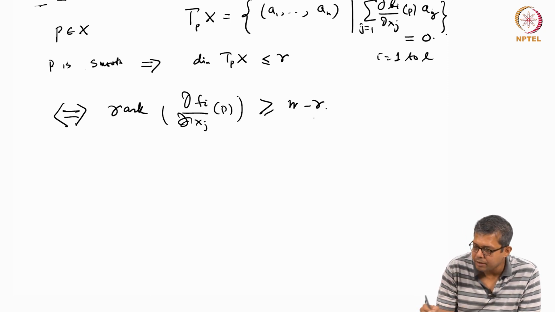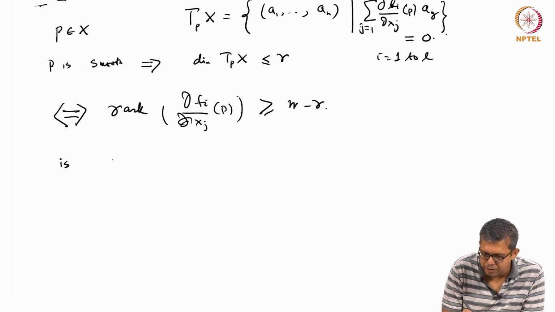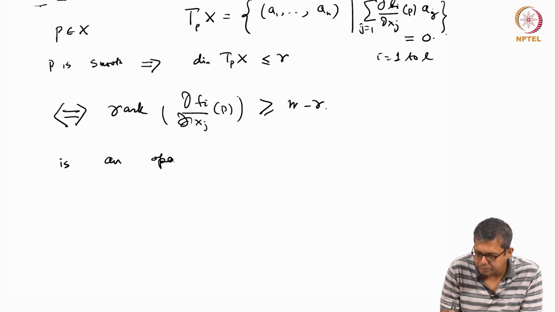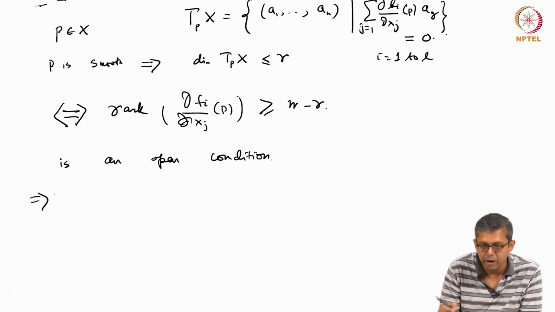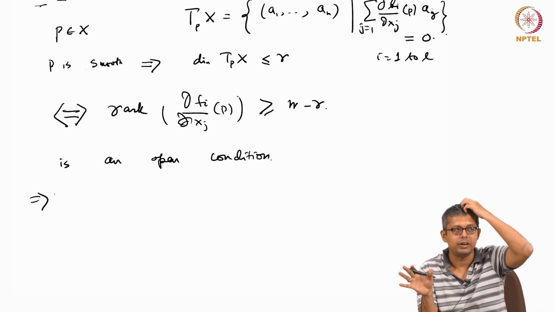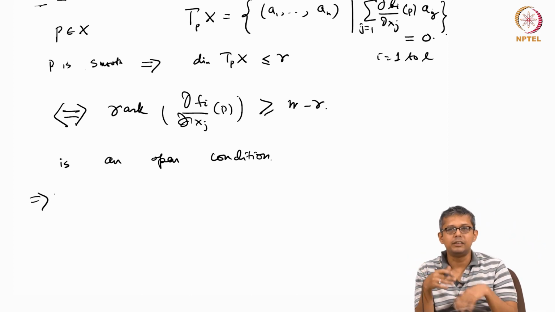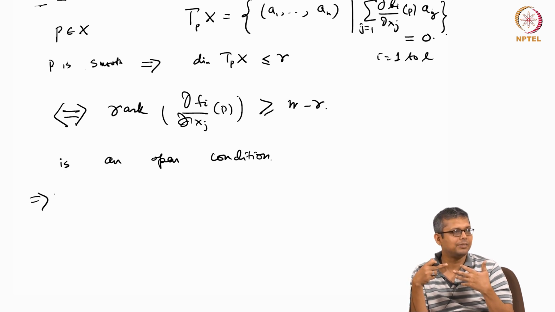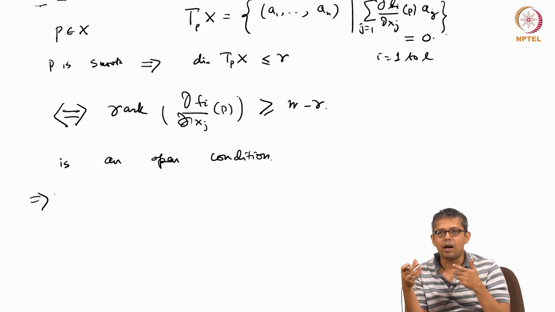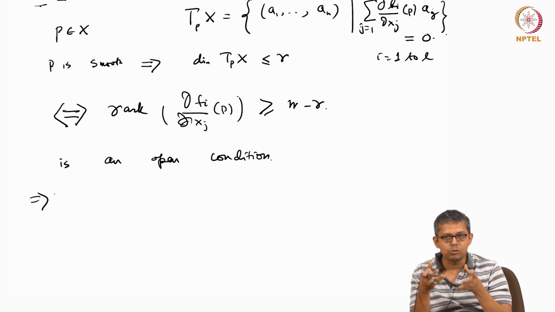But rank of a matrix being greater than or equal to n minus r is an open condition, because some minor is non-zero. Minors are determinants of smaller matrices, and that's a polynomial.